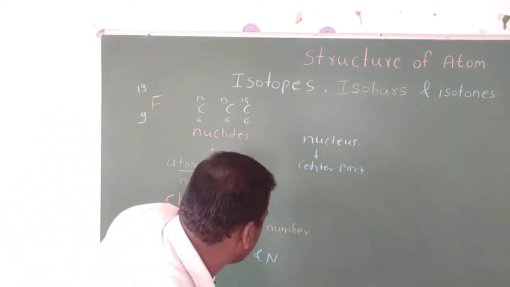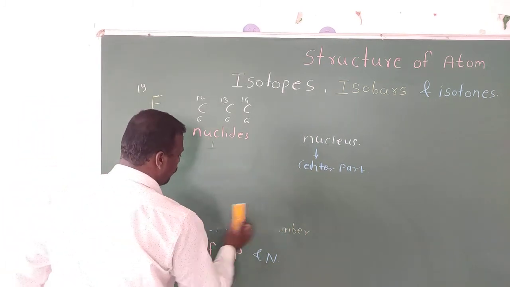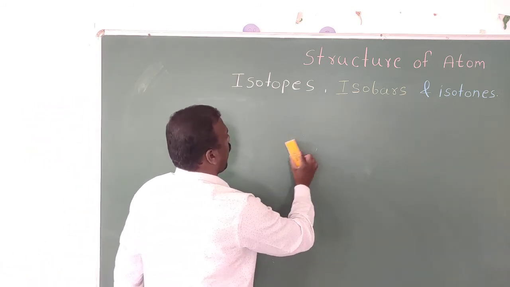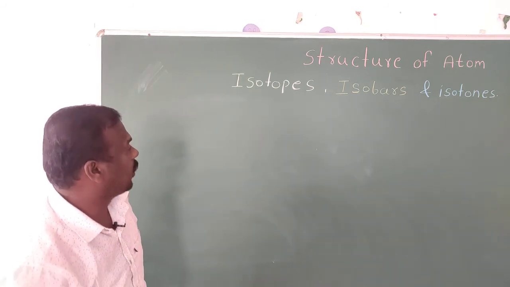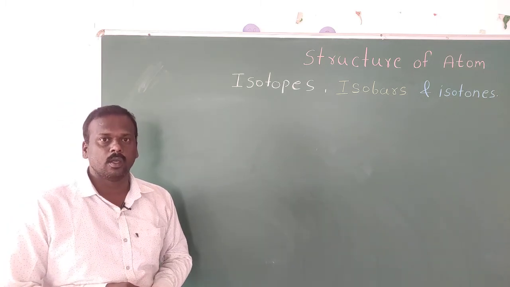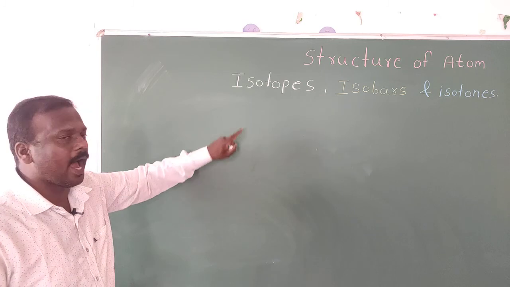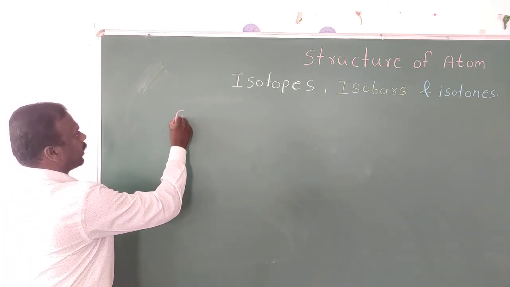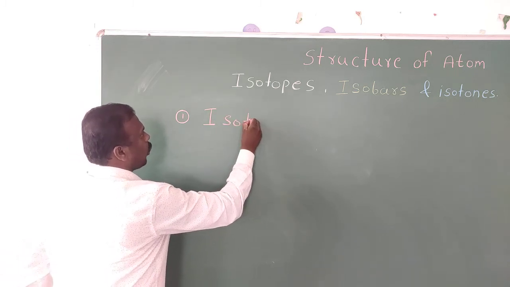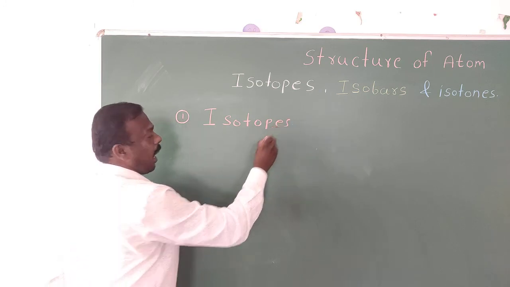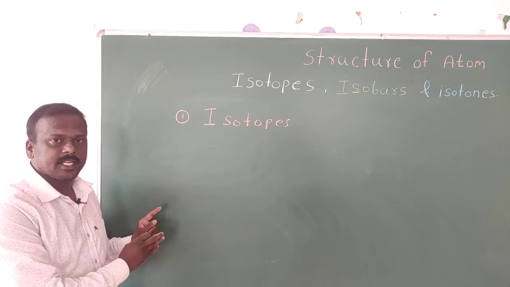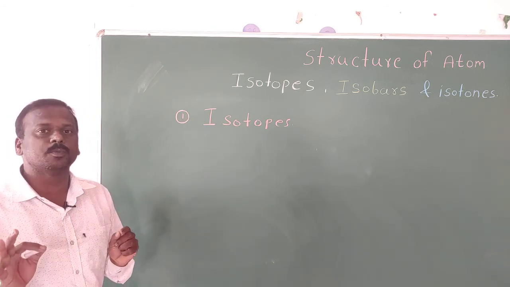Okay, now back to the point. I have told you what nuclides means. Now what is most important for us are these three terms, that is isotopes, isobars and isotones. So first we are going to focus on isotopes. Here it is our first point, isotopes. We will explain isotopes with the help of an example. Now I am going to write the example of isotope.